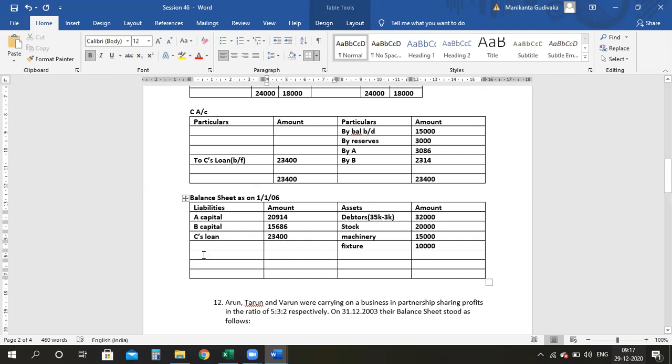Okay. Also, the bank account balance we didn't touch it. So it is 13,000 as it is, I'm taking. And here we also have creditors, which is worth how much? Here, creditors is 30,000. So please tally. Your balance sheet should tally.